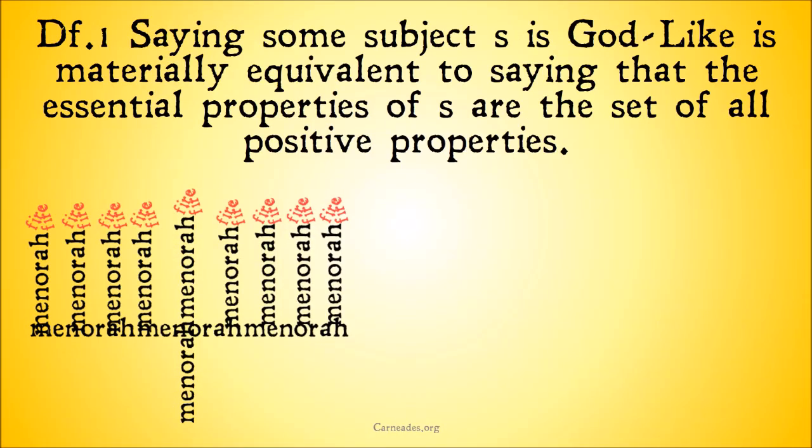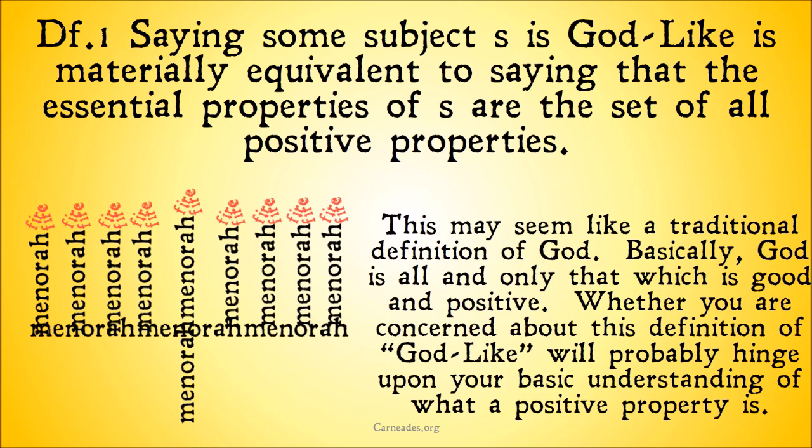Now, something that's frequently stated as definition 1, saying some subject S is godlike is materially equivalent to saying that the essential properties of S are the set of all positive properties. And here's where we introduce that concept of positive property, which is going to be a little confusing. So, this may seem like a traditional definition of God. Basically, God is all and only that which is good and positive. Whether you're concerned about this definition of godlike will probably hinge on your basic understanding of what a positive property